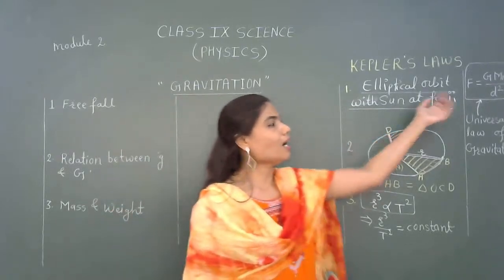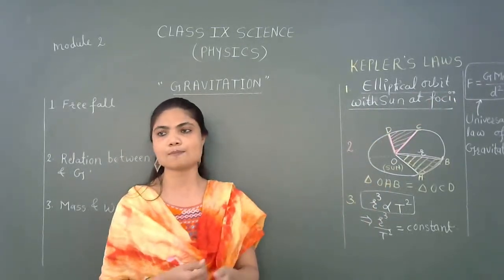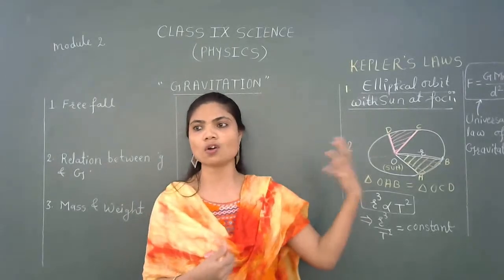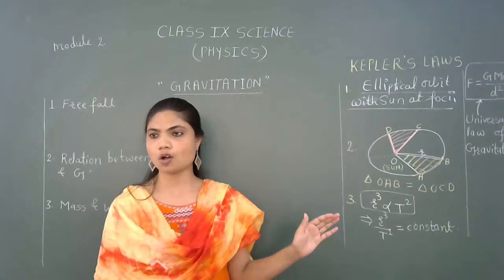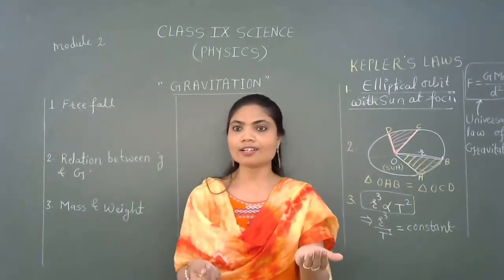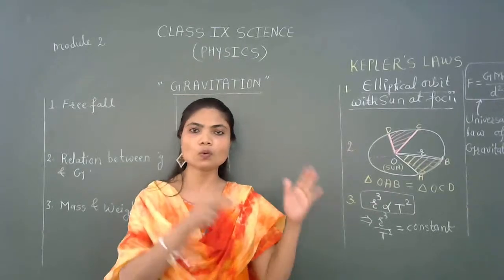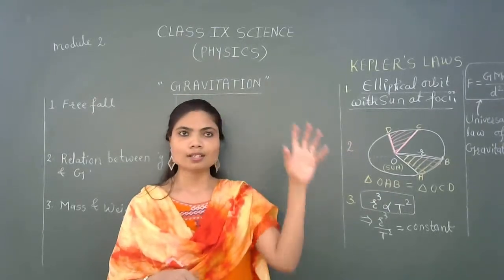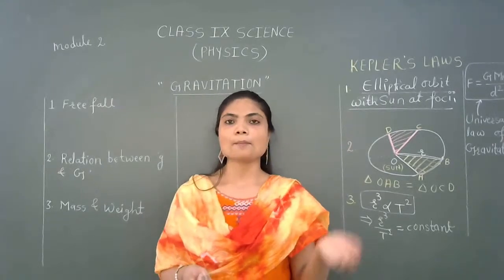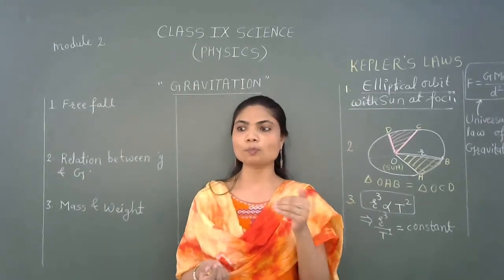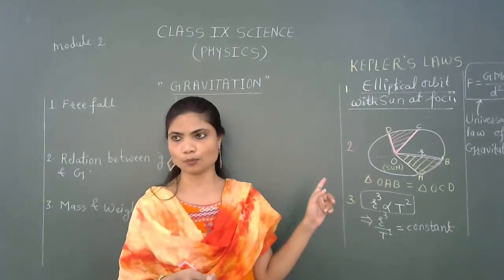So how did Newton provide us with the theory behind this planetary motion? How did he get that inverse square law? He went through Kepler's laws and gave the reason behind this planetary motion. Pay attention. Kepler only understood the statistical analysis put forward by astronomers, but Newton was the one who provided us with the theory behind this planetary motion.